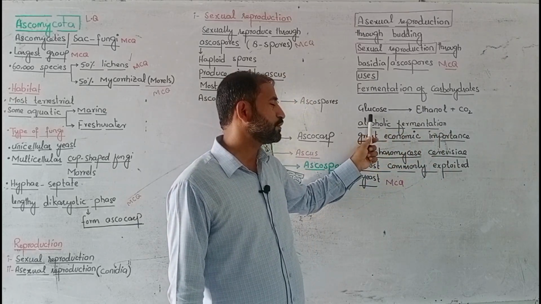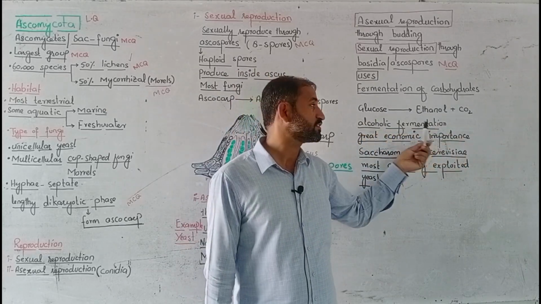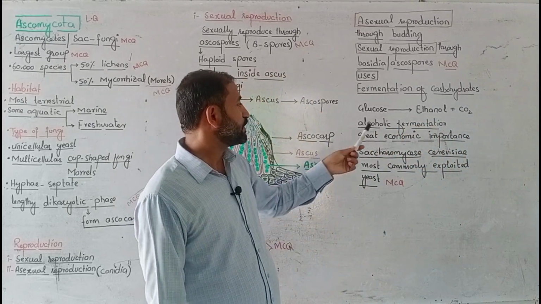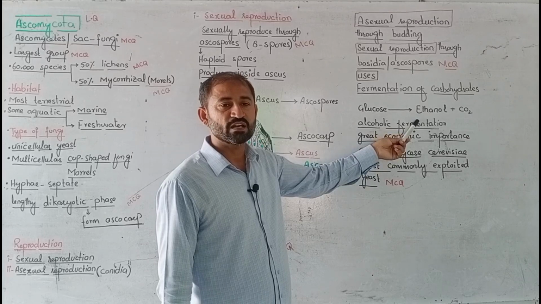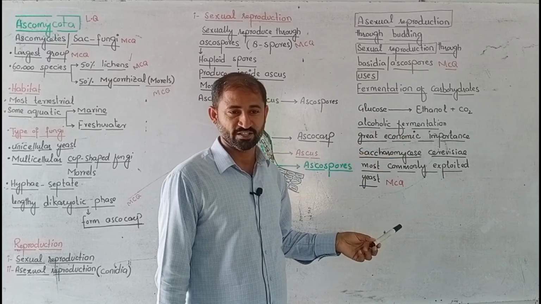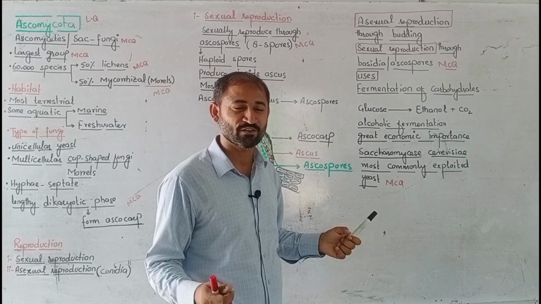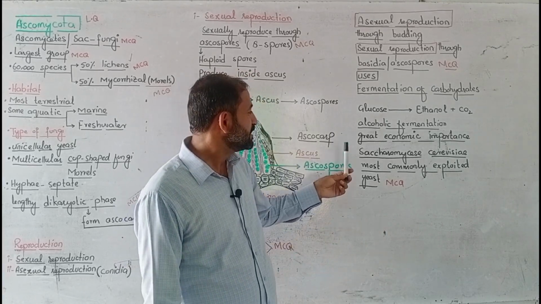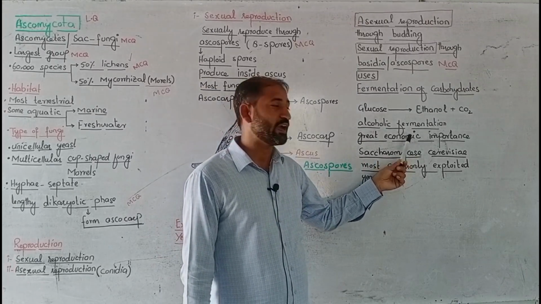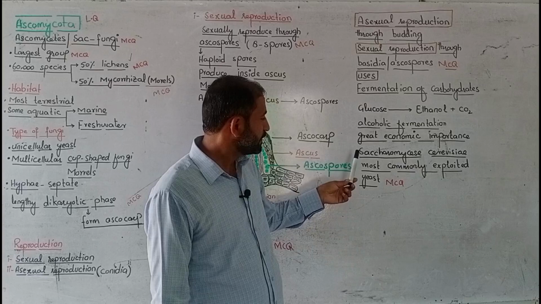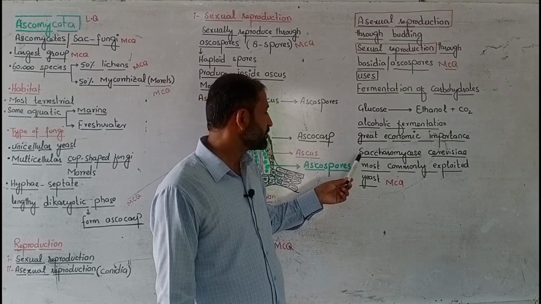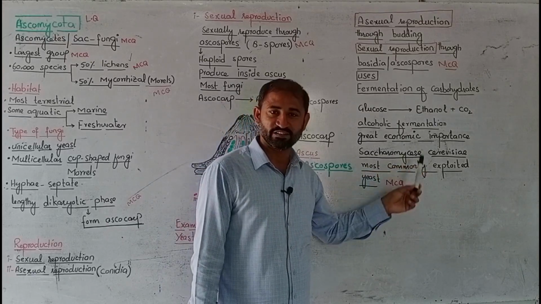You only write here that glucose changes into ethanol and carbon dioxide, and that is carried out with the help of yeast. Next one is ethanol, which may be called ethyl alcohol, and it is alcoholic fermentation. And next one, it is of great economic importance, meaning it is used in different beverage industries. And the last line of this paragraph is also an MCQ, that Saccharomyces cerevisiae